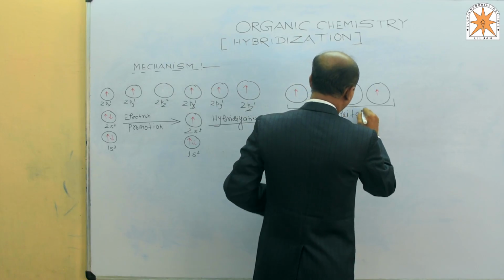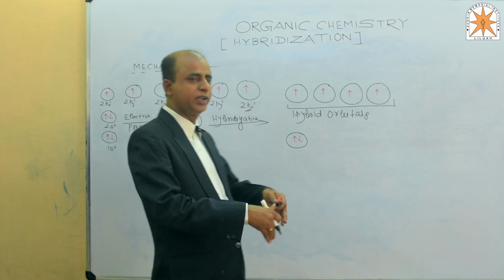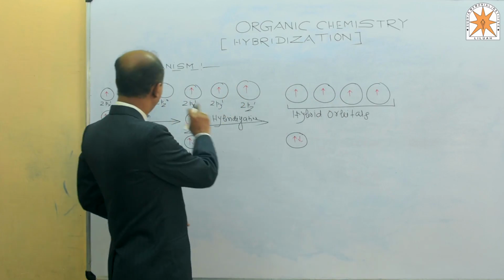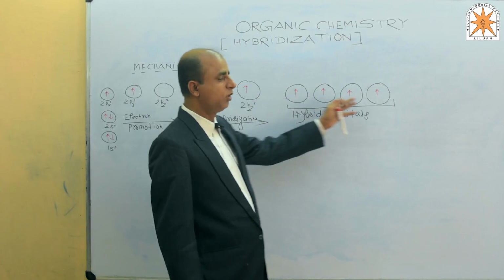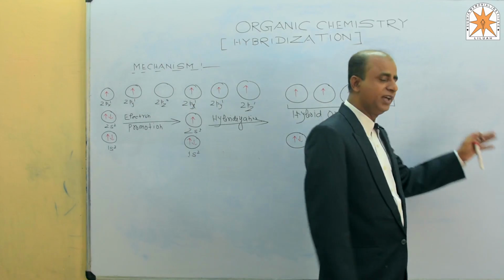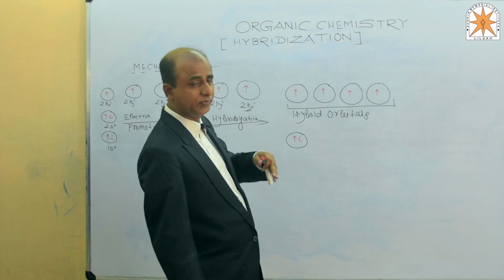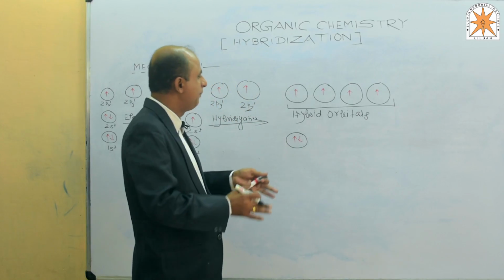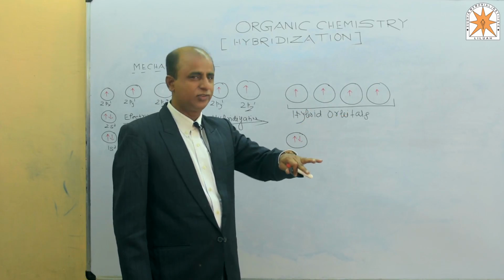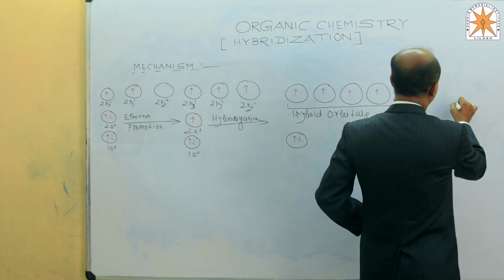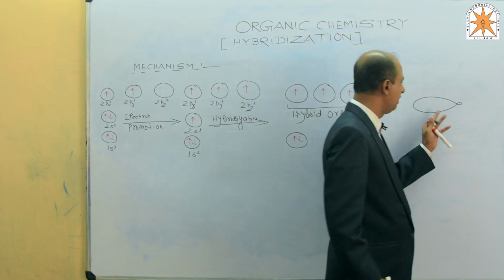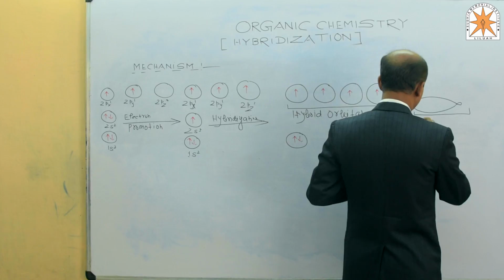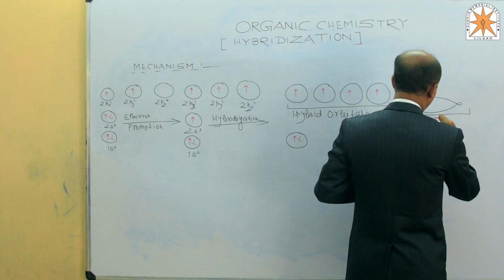The concept of hybridization is that the number of atomic orbitals overlapped is equal to the number of hybrid orbitals formed. Four get overlapped, four are formed. The s orbital is spherical in nature and the p orbital is dumbbell in nature, but after the formation of hybrid orbitals the shape is modified: one lobe is bigger and one lobe is smaller. This is said to be a hybrid orbital.